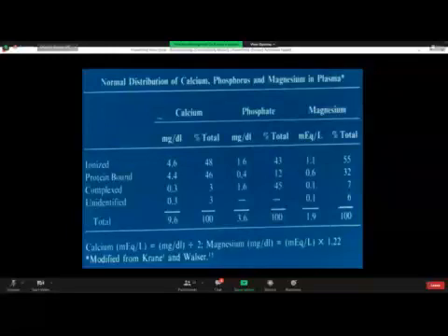Now, what does it do? It is a mineralogenic hormone. Which are the mineralogenic hormones? Those hormones for which the primary biological activity is related to mineral metabolism. First is PTH and calcitonin. So PTH, calcitonin and vitamin D3, these 3 hormones have to do with the homeostasis of calcium, phosphate, and magnesium.